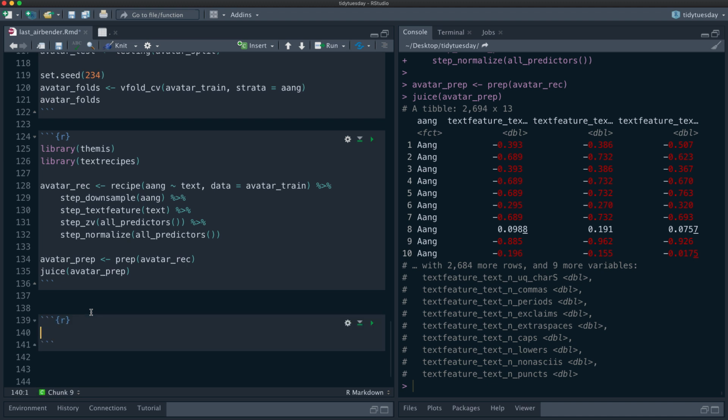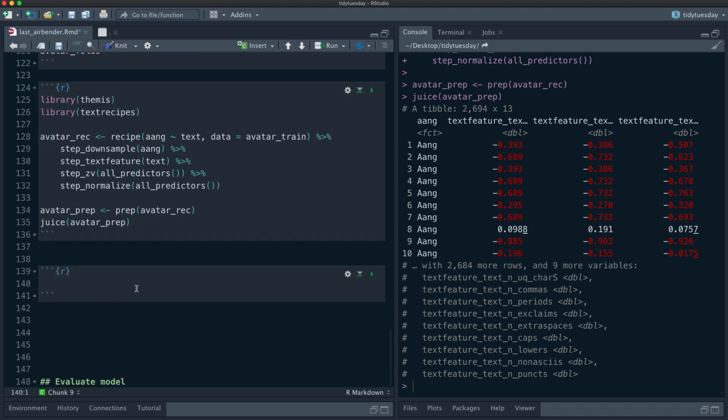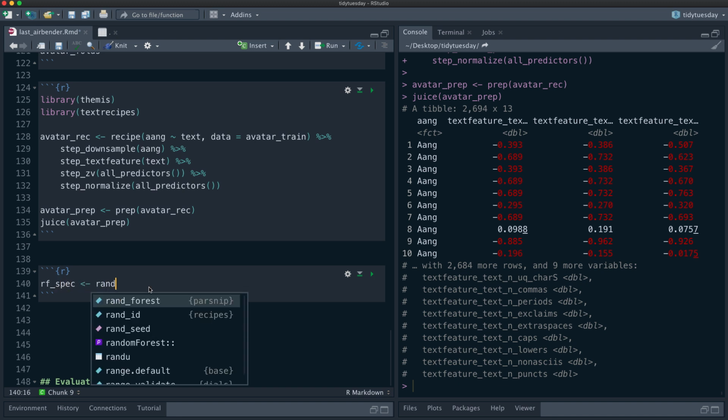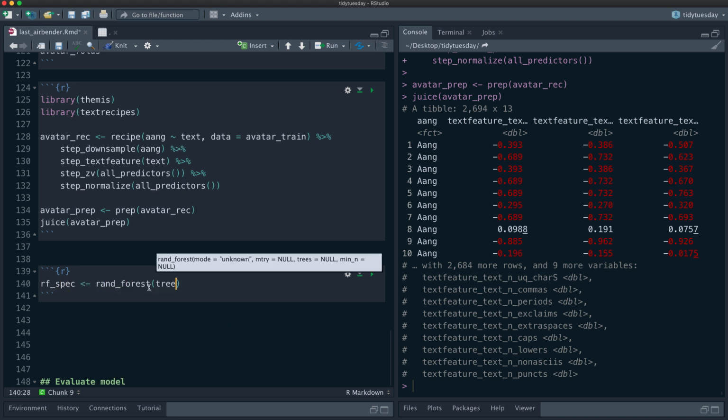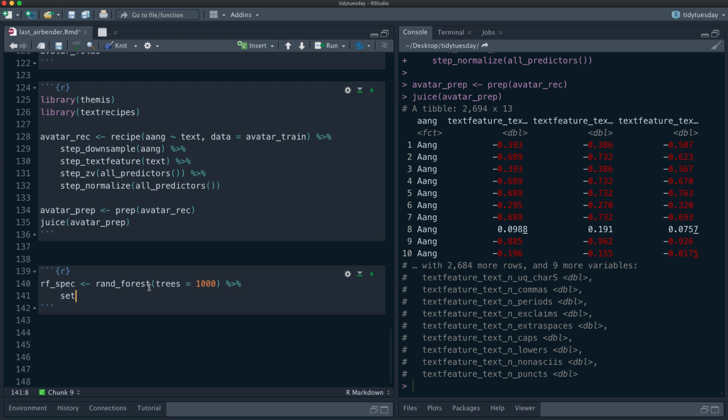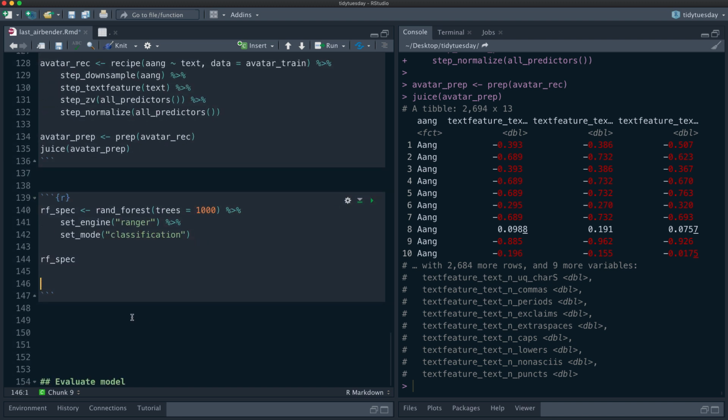Let's try two models with some sensible defaults. Let's try a random forest model. Let's just make sure there's enough trees. And let's try the ranger engine. And we are doing classification here. We're trying to say, did Aang speak this or not?